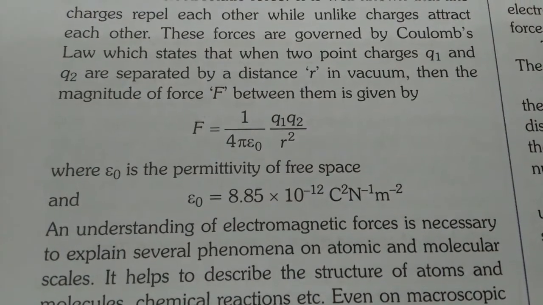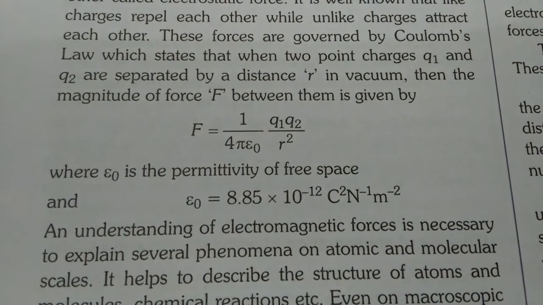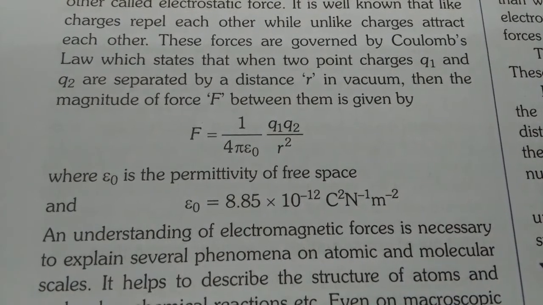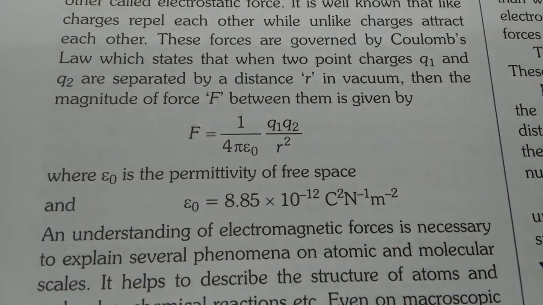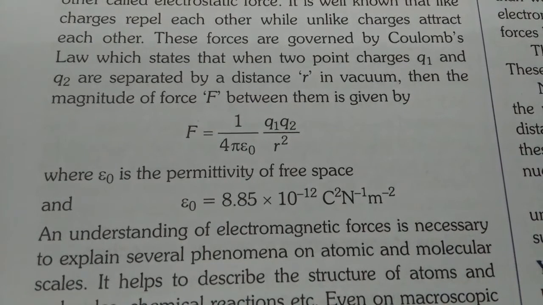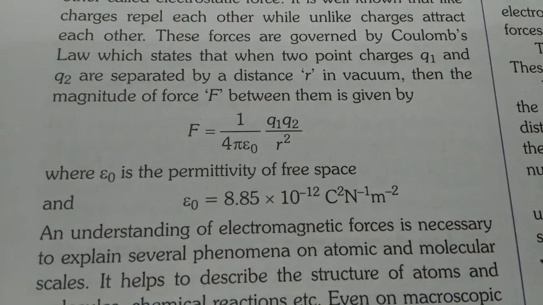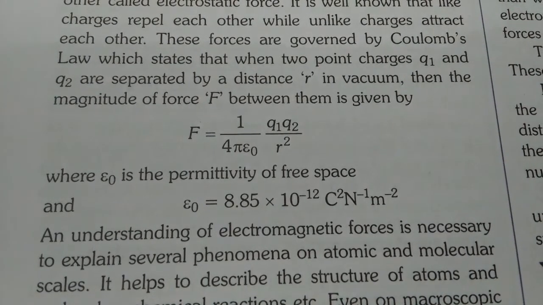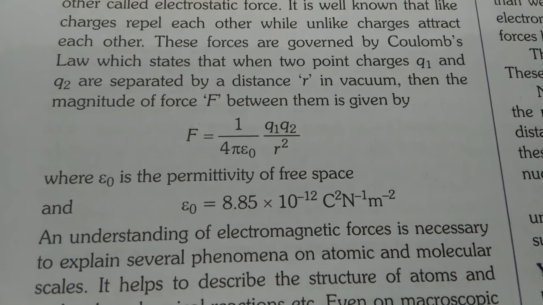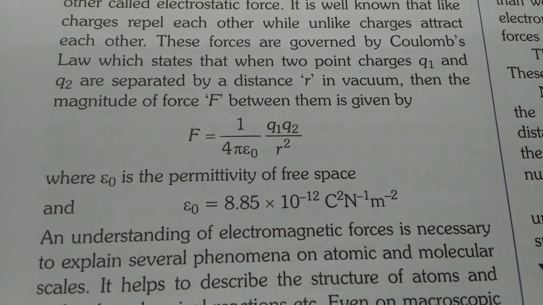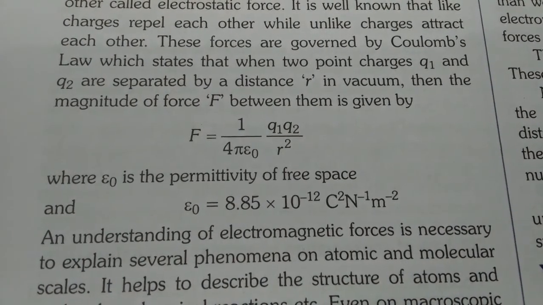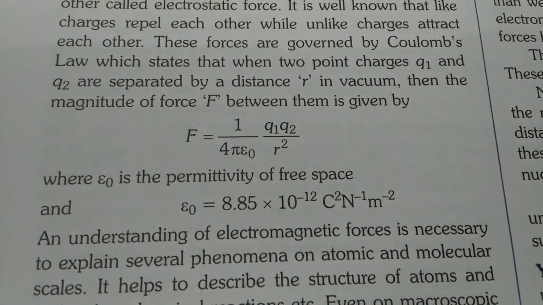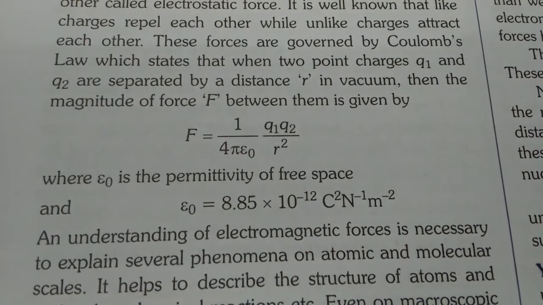The formula for electrostatic force between two charged bodies is given by Coulomb's law, which states that when two point charges q1 and q2 are separated by a distance r in vacuum, then the magnitude of force F between them is given by F equals 1 upon 4 pi epsilon naught q1 q2 upon r square, where epsilon naught is called the permittivity of free space and its value is 8.85 into 10 to the power minus 12 Coulomb square per Newton per meter square.